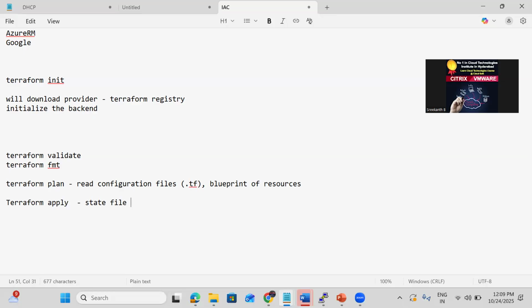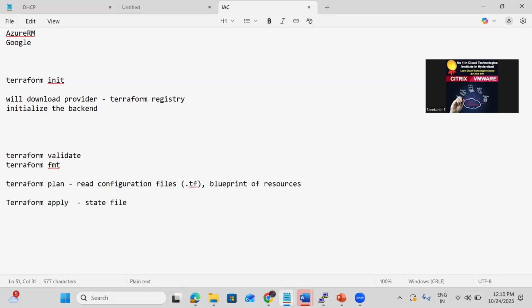So among all these commands, when the provider is going to be downloaded, Terraform init is going to be available.